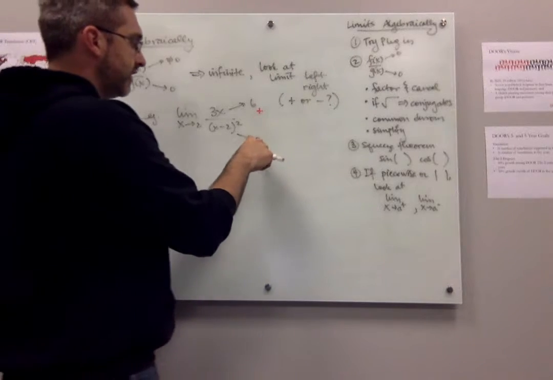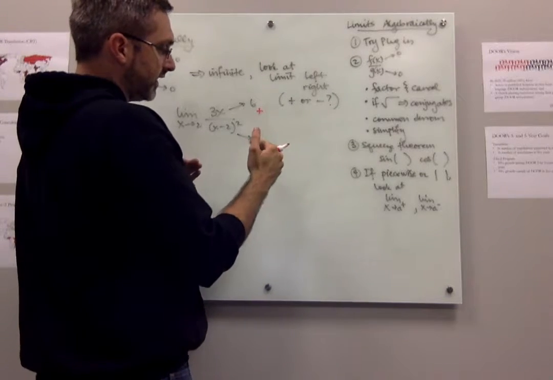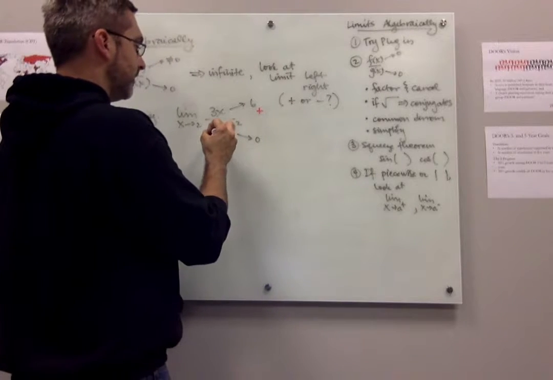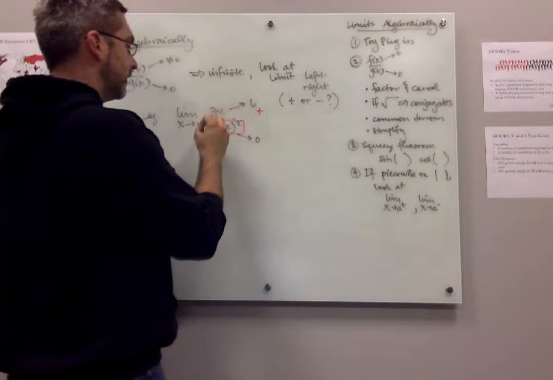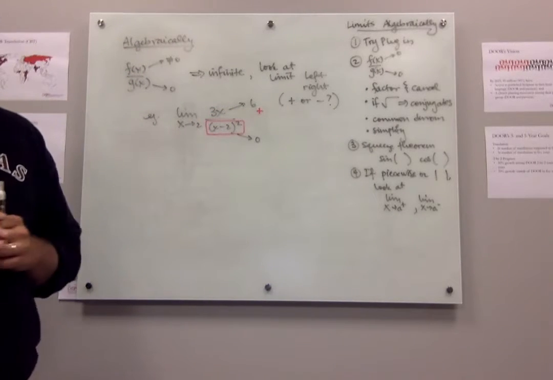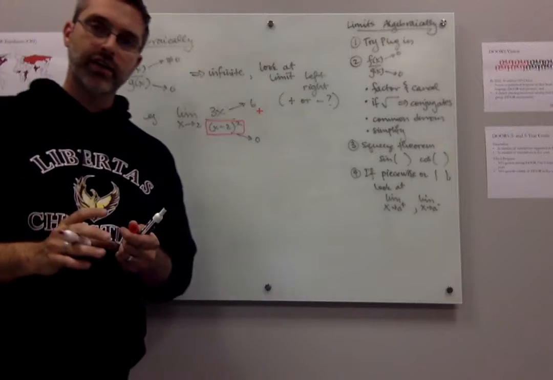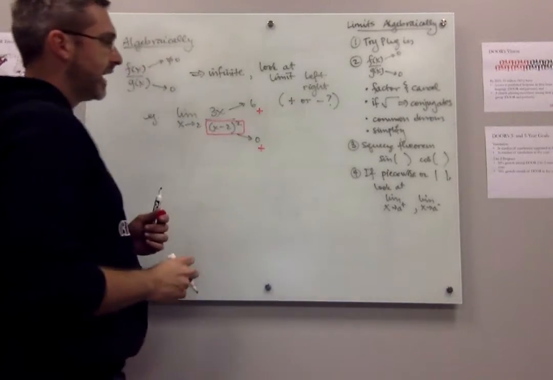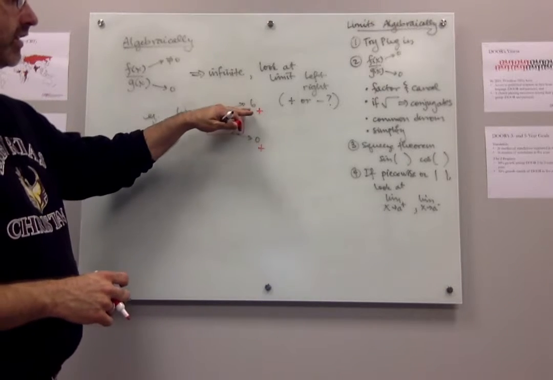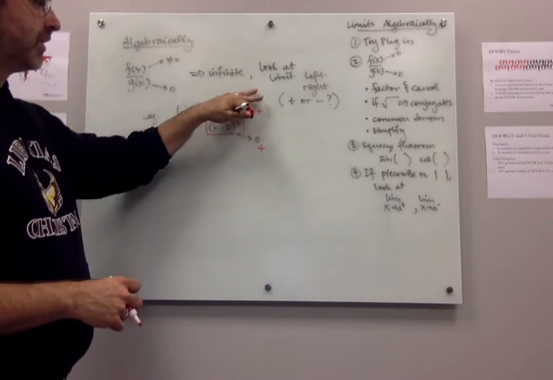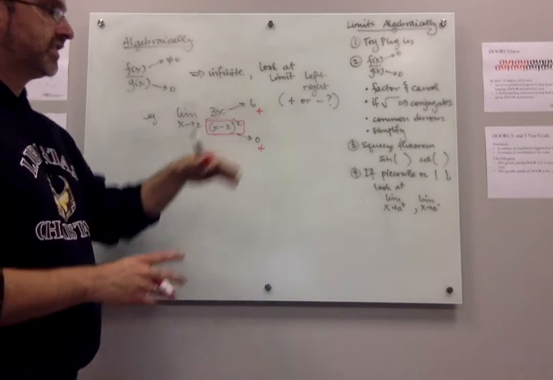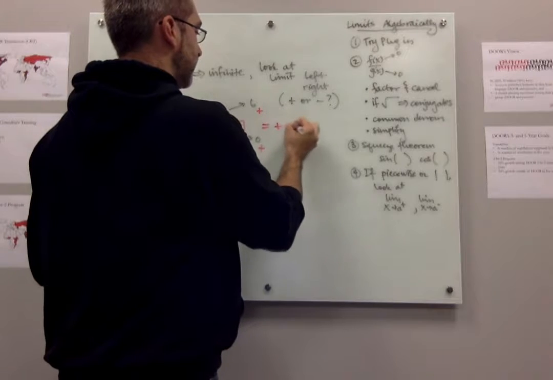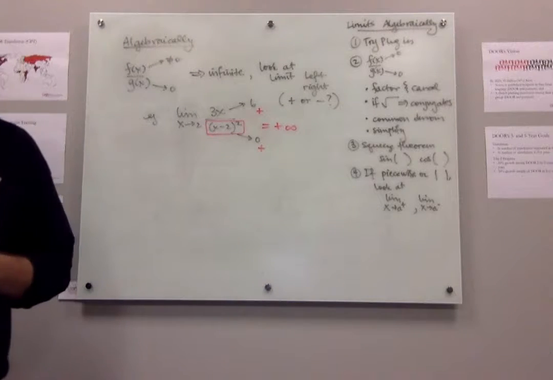The bottom's going to 0, but I need to know, is it going to 0 as a negative number getting close to 0 or a positive number getting close to 0? What you'll notice is that down here, the bottom is something squared. Well, something squared can't ever be negative, so the bottom here is always positive. So what I have here is a positive over a positive. I have a positive number that's exploding. That means this limit has to be positive infinity.